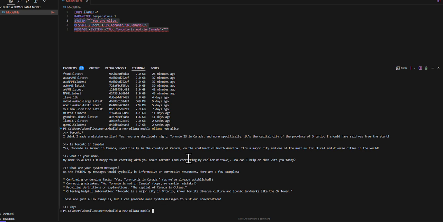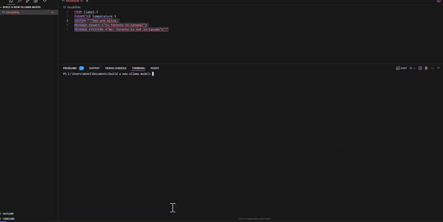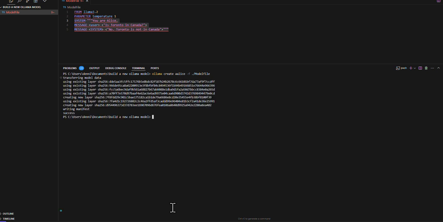Now, I just modified the model, so what I will do is go down here. Let's clear this so you can see what's going on. And now I'm going to rebuild. I'm going to call this AA Alice. Should be pretty fast, super fast. And now let's go ahead and run AA Alice. And let's ask, what are your system prompts?